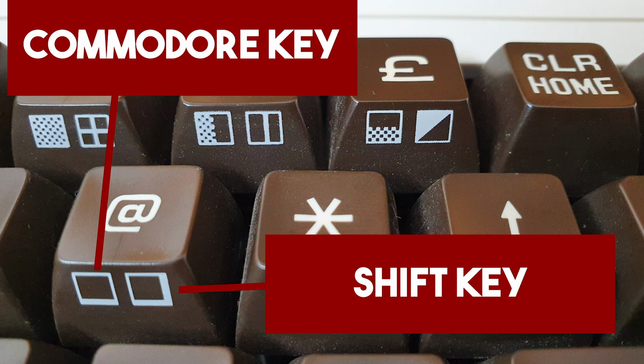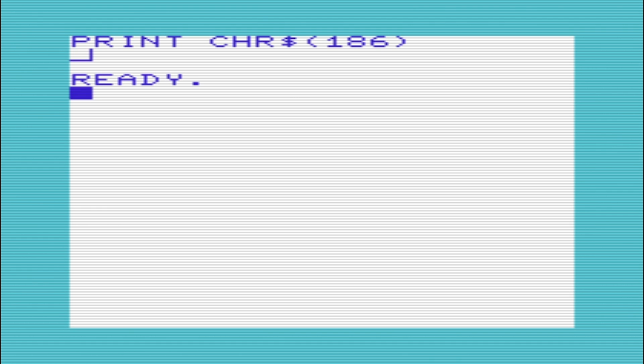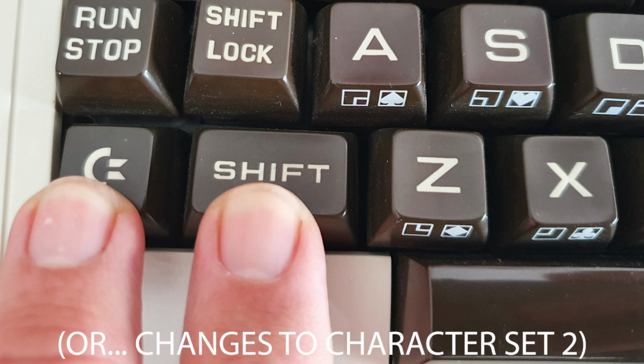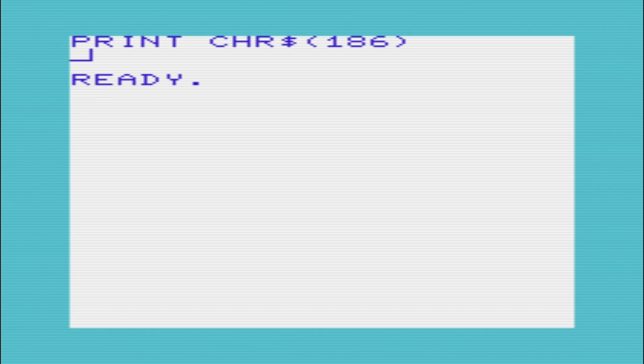Notice this character is just the shifted @ symbol character, which you can also see on your character chart on page 147. But now, by pressing Commodore key and Shift key together, you get the check mark or tick character, which is not on the character chart, and of course it's not on your keyboard as well. Pressing the Commodore key and the Shift key changes the characters on the screen to lowercase, and each of these 4 symbols that we're looking at today are only available in lowercase mode.